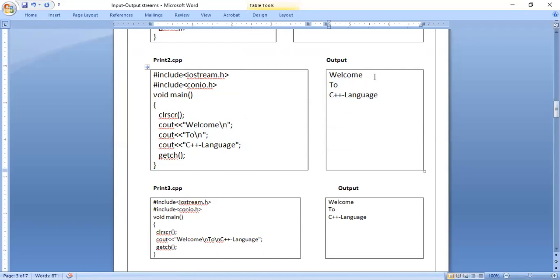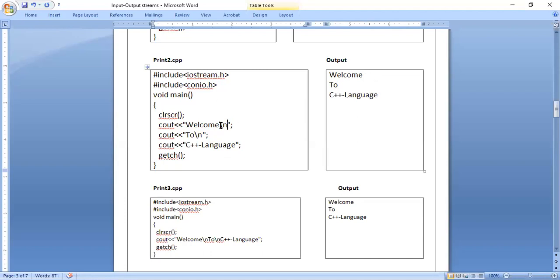After welcome, actually, we would expect \n, but there are some characters that will not print. Those are called non-printable characters. That is, if we start with the \ symbol, the character after the \ will not be displayed. There are some characters in the programming language we cannot use as we like. For example, after \, if I want to use capital letter M, it is not allowed. There are only some characters we have to use, like \n, \r, \t.